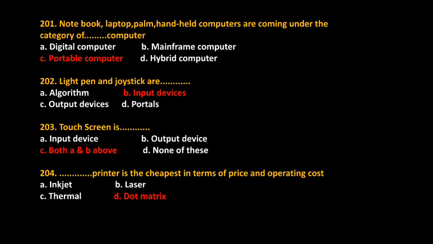Notebook, laptop, palm, handheld computers are coming under the category of blank computers. Answer: portable computers. Light pen and joystick are? Answer: input devices. Touchscreen is? Answer: both A and B. Blank printer is cheapest in terms of price and operating cost. Answer: dot matrix.